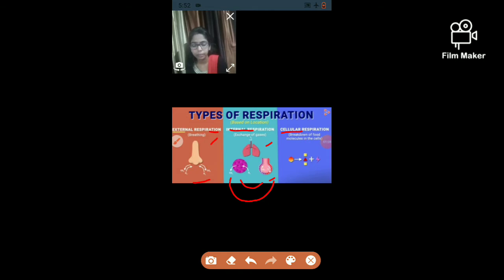Third is cellular respiration. In this process, oxygen is utilized in breaking down food into a simpler form to release energy. As this process is taking place inside a cell, it is known as cellular respiration.